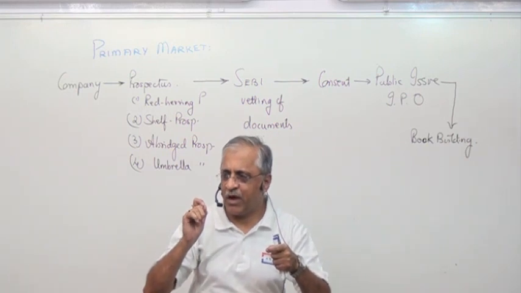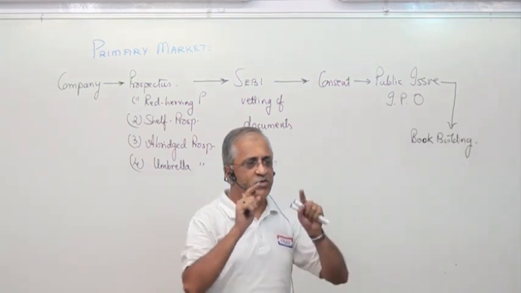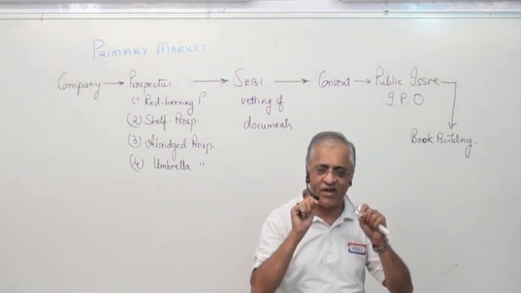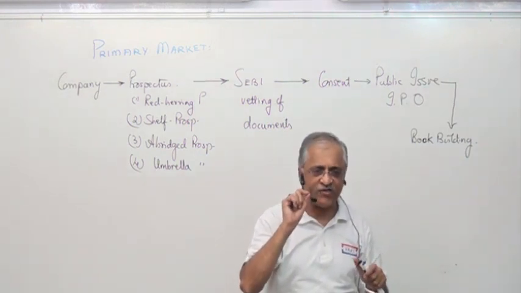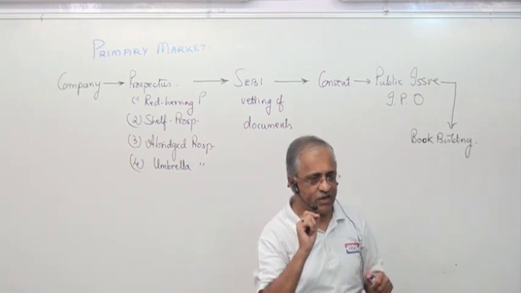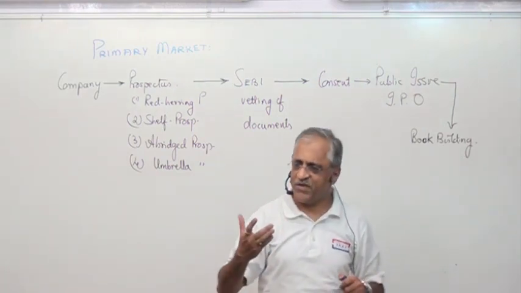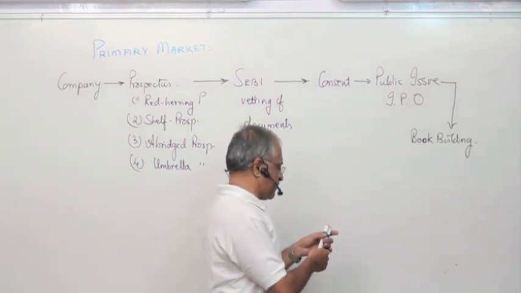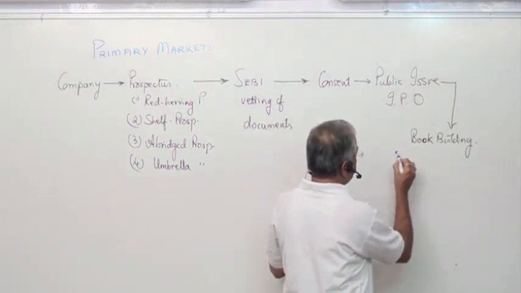Something which is incomplete. Always we have seen in a square bracket, a black dot there. That is known as red herring. It's an incomplete prospectus. Before the issue opens, it is complete. Clear? Here, we'll give you what is known as a price band.